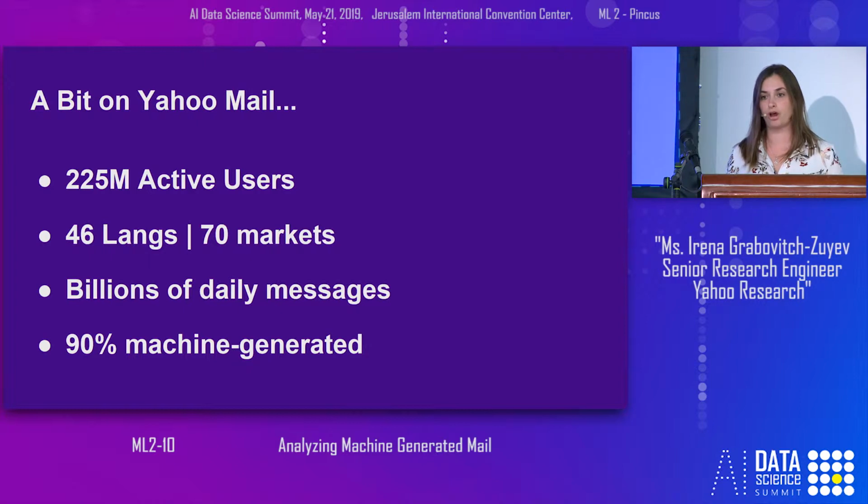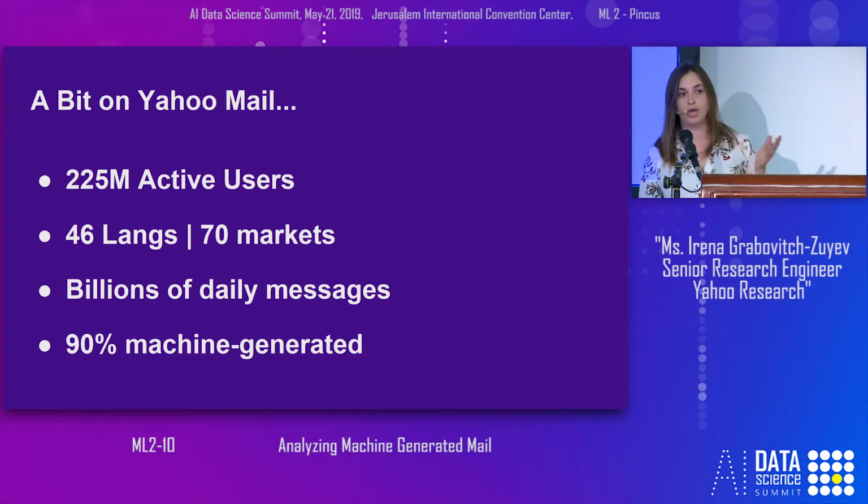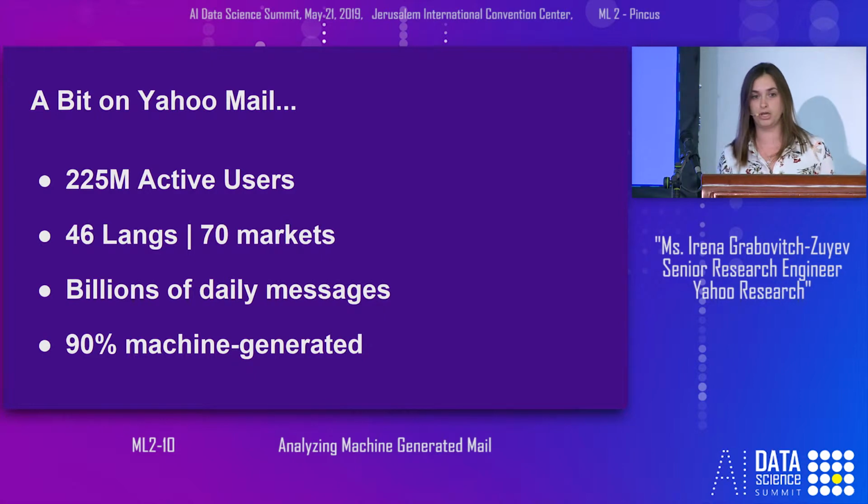Actually, most of the traffic in mail is machine generated. It's generated by script. And it's not spam. Those messages are really important. It's true that we have a lot of promotion information there, but it's also your travel itinerary or purchase receipt from Amazon or from AliExpress receipt confirmation.